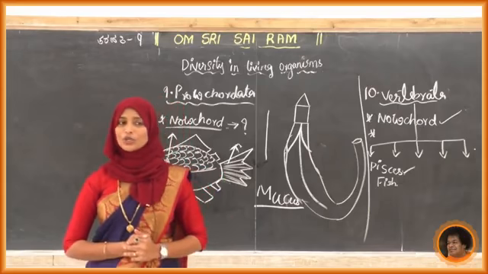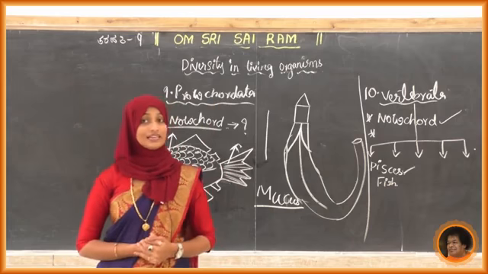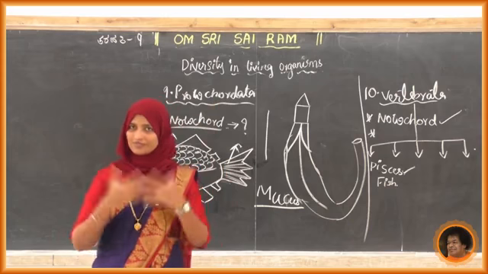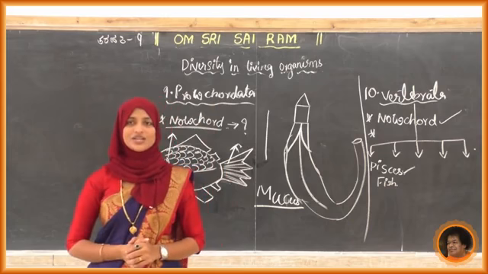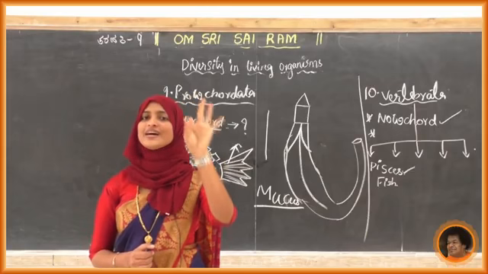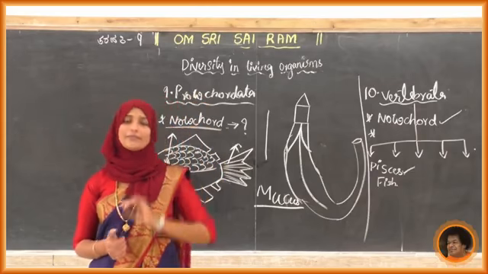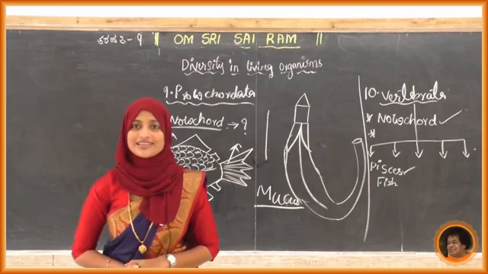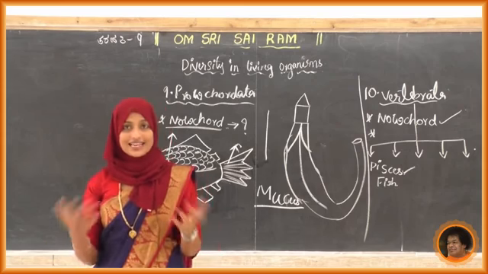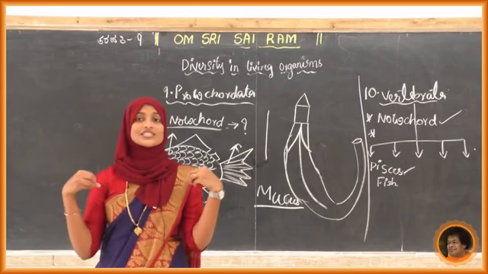The vertebral column is the main point. It has a notochord and is a coelomate animal. It is divided into 5 types: pisces, amphibia, reptiles, aves and mammalia. What about pisces? Aquatic, with scales on the body, taking dissolved oxygen.